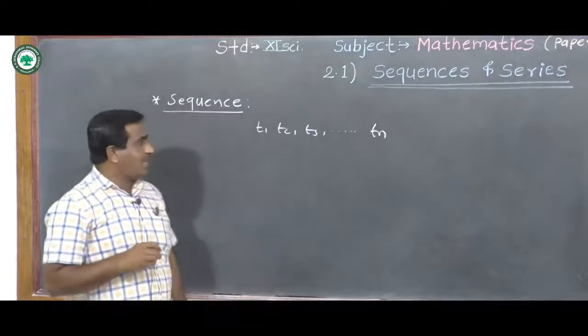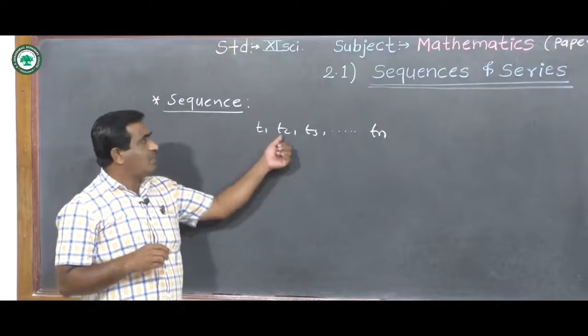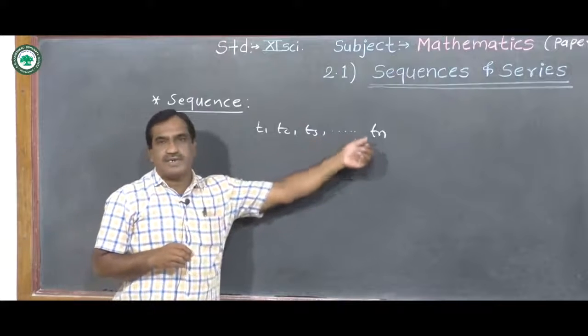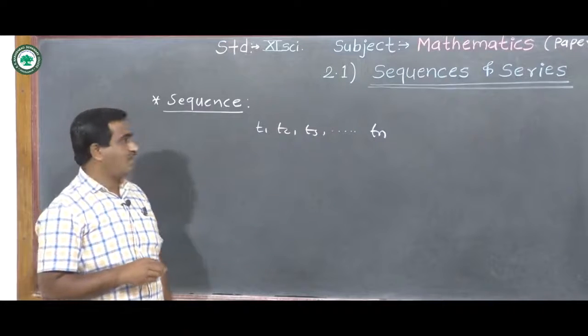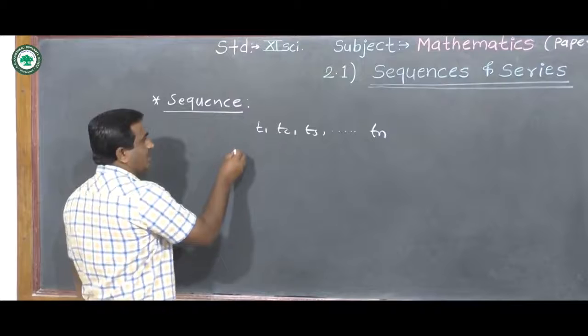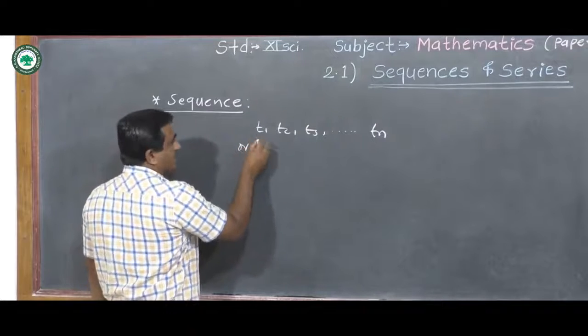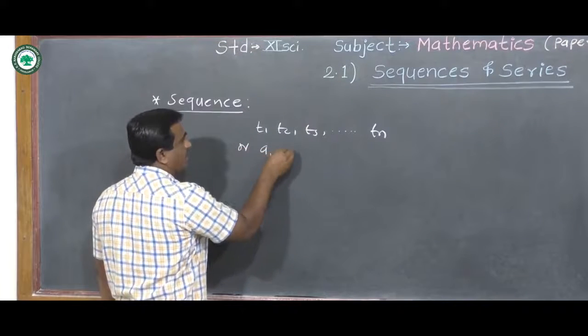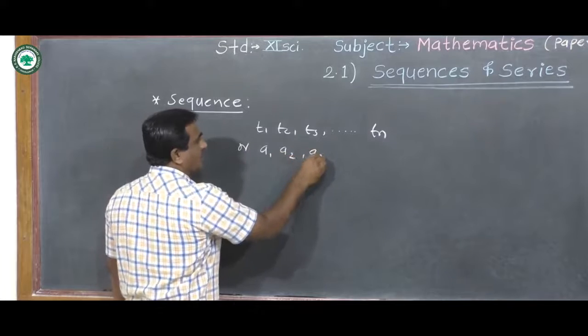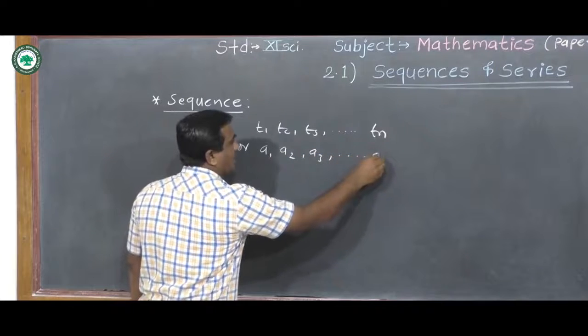This is the sequence, and T1, T2, T3, so on Tn are called terms of the sequence. Here we can also write these terms as A1, A2, A3 and so on An.